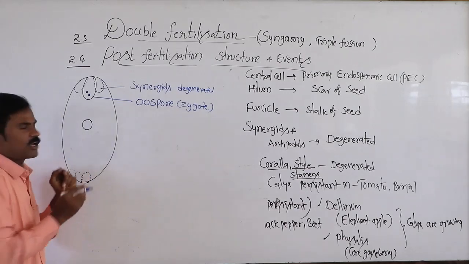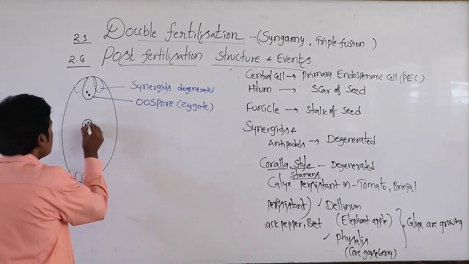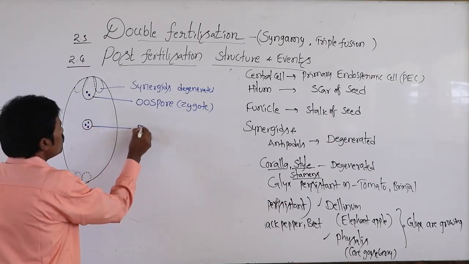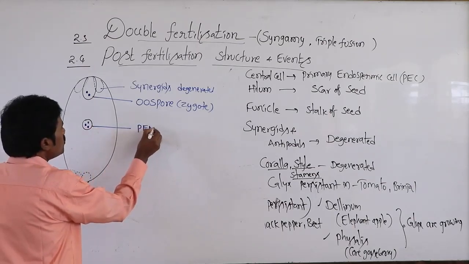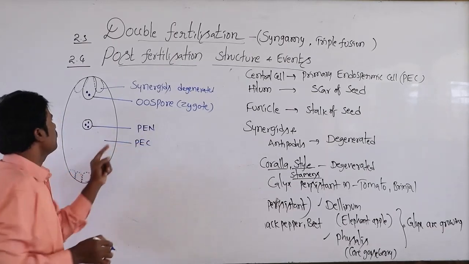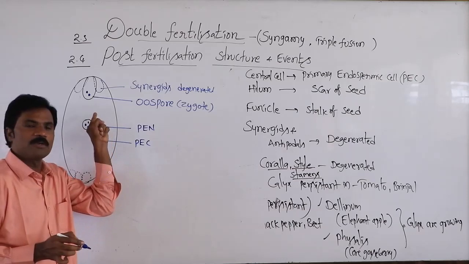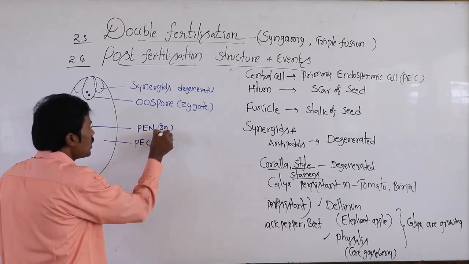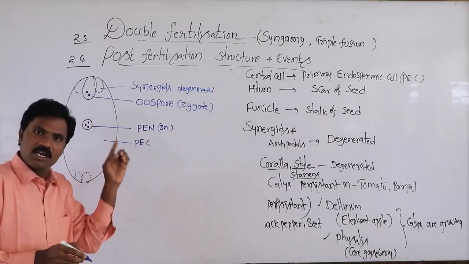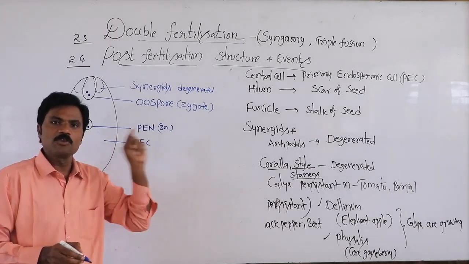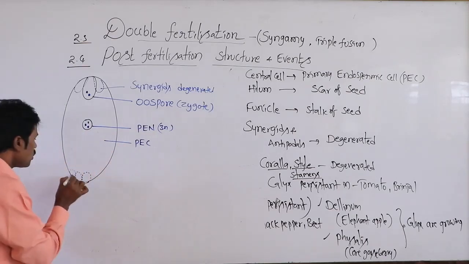Then this is the secondary nucleus. The secondary nucleus is present, and it is diploid. This is the primary endosperm nucleus. This is the primary endosperm cell. This is the total primary endospermic cell. This is the primary endospermic nucleus. It represents 3N. Actually, here the secondary nucleus is diploid, but after fertilization it becomes triploid.